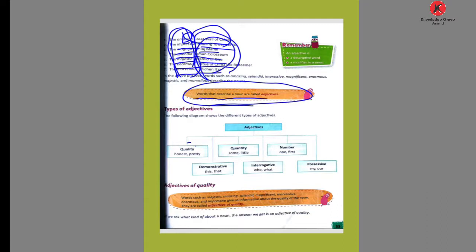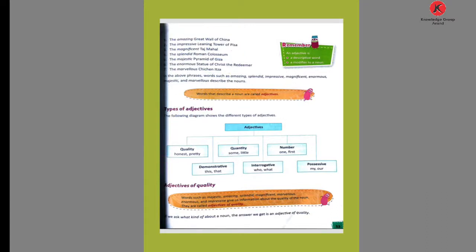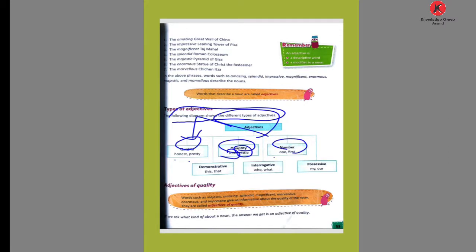Here are the types of adjectives. The following diagram shows the different types of adjectives. First is quality: honest, pretty. Second is quantity, showing the quantity: some, little, few. And number: 1, first, second, third.